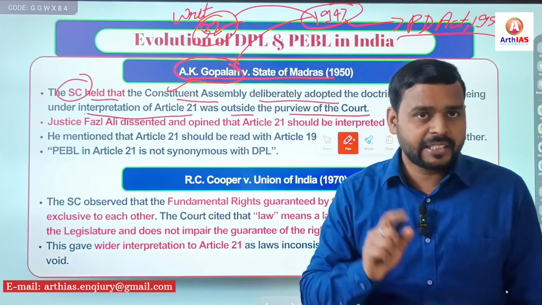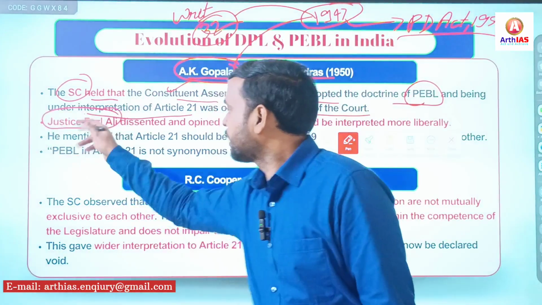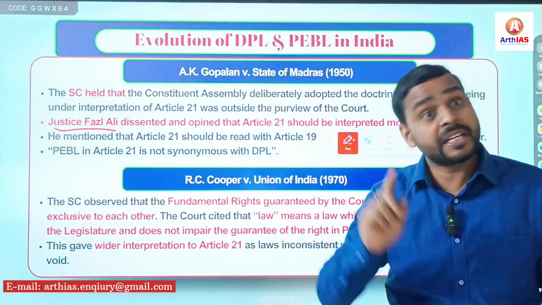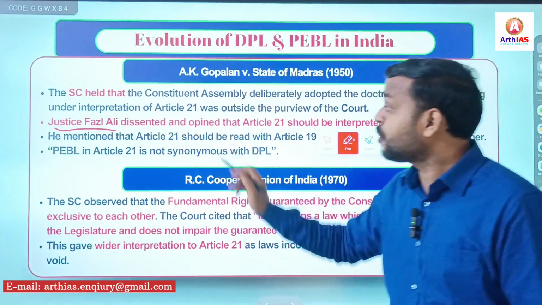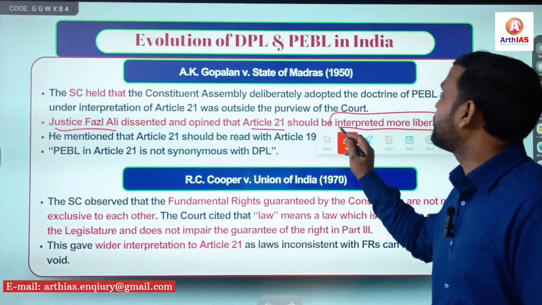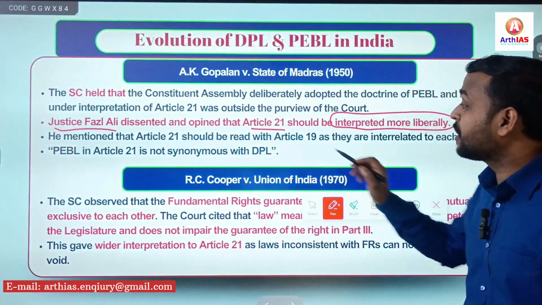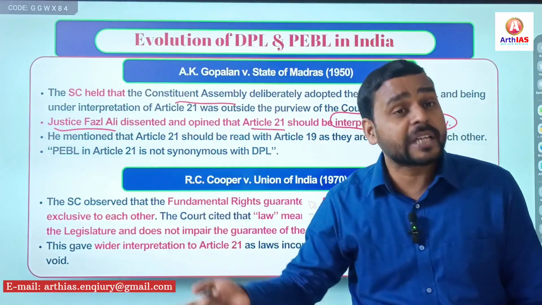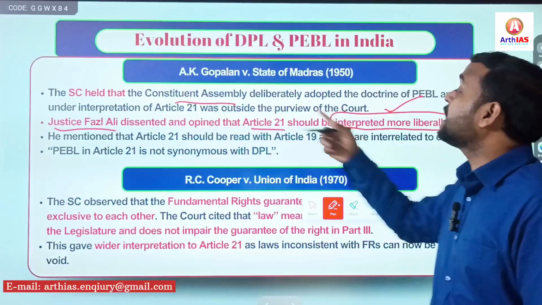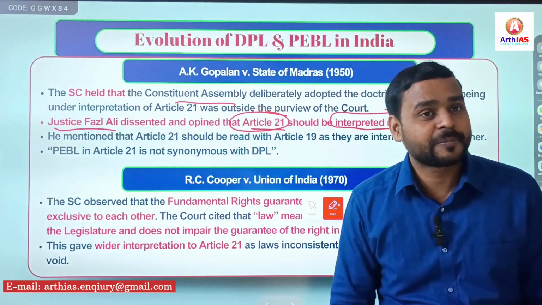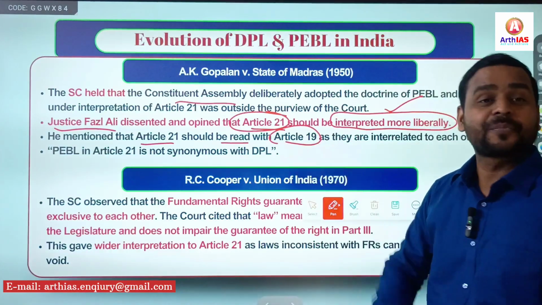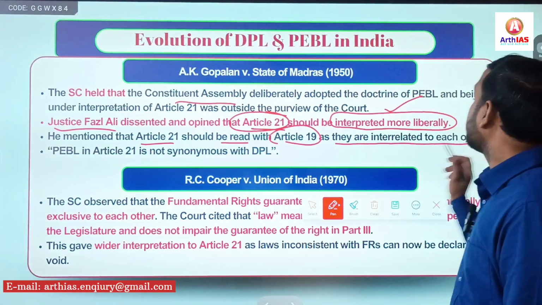But one judge, Justice Fazl Ali, right? You have to remember the name, very important. Justice Fazl Ali, he dissented, he disagreed, and he said that no, Article 21 should be interpreted more liberally. Though Constituent Assembly has dropped the idea of due process of law, in spite of that, we should have liberal interpretation of Article 21. And he mentioned that Article 21 should be read with Article 19, right, as they are interrelated to each other.